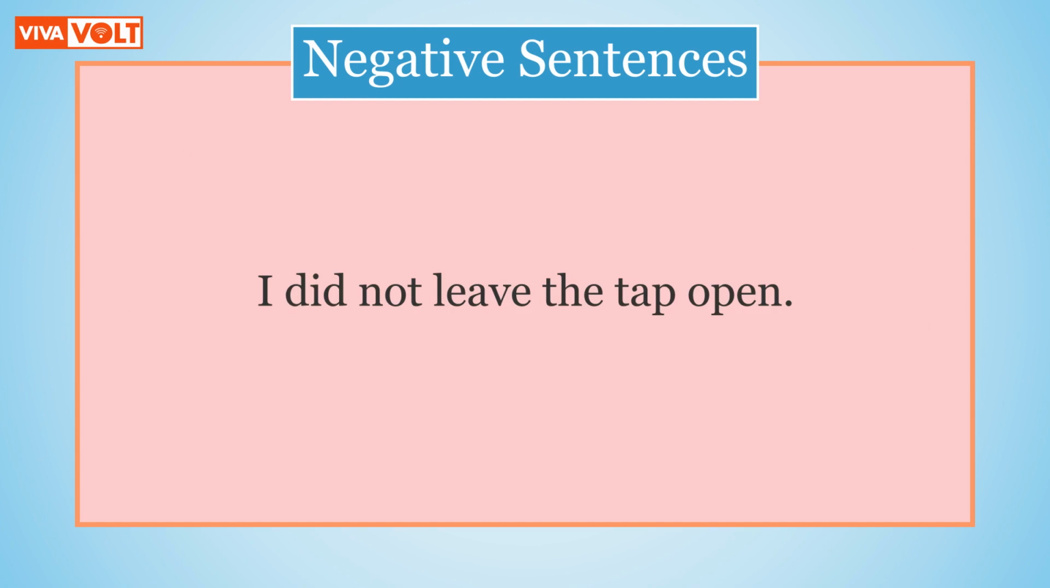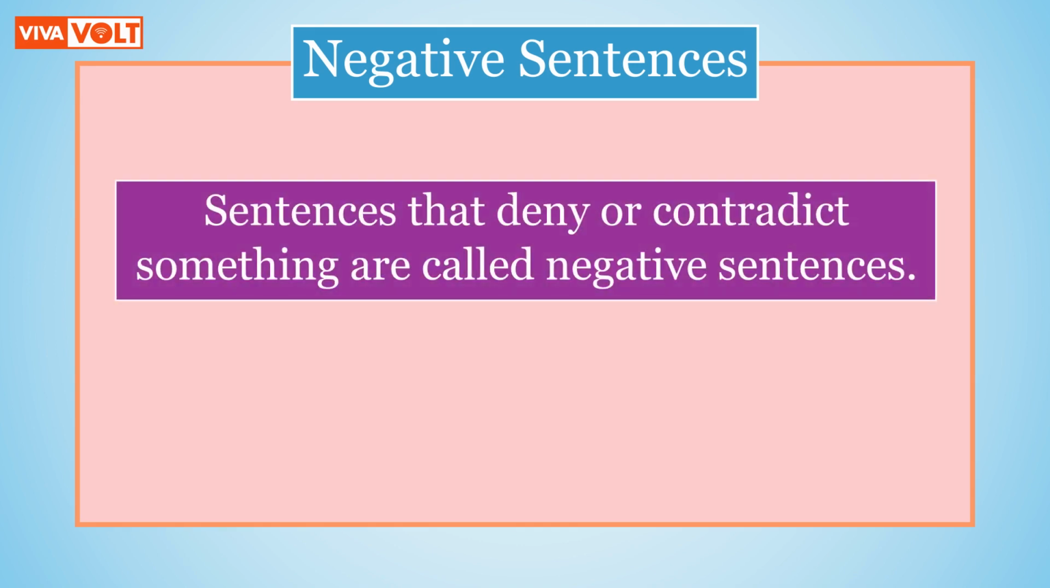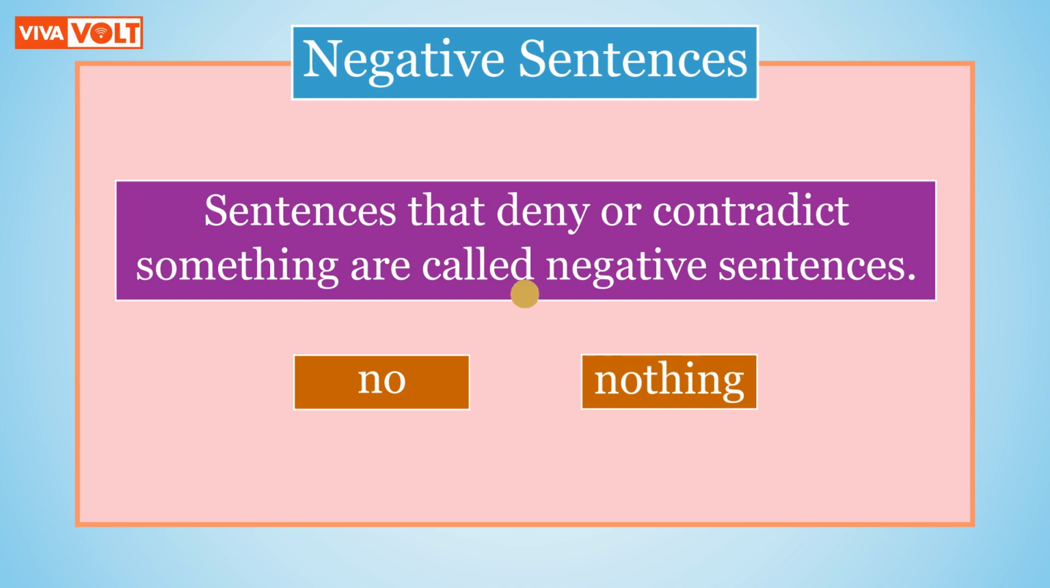Look at this sentence. I did not leave the tap open. Notice that the sentence has the word not. This is a negative sentence. Sentences that deny or contradict something are called negative sentences. Negative sentences may also contain the word no or nothing.